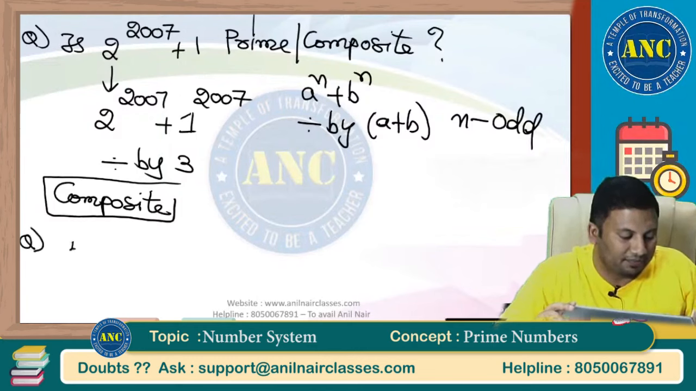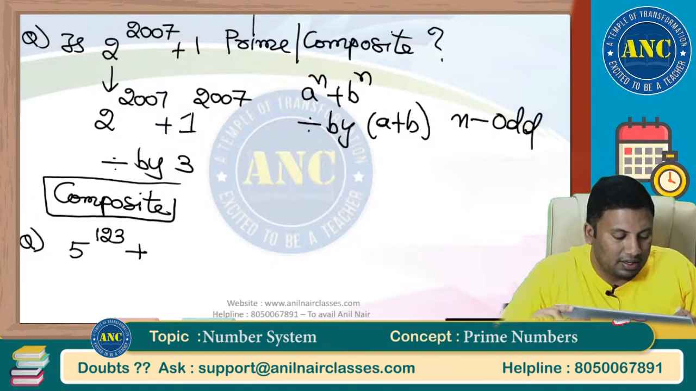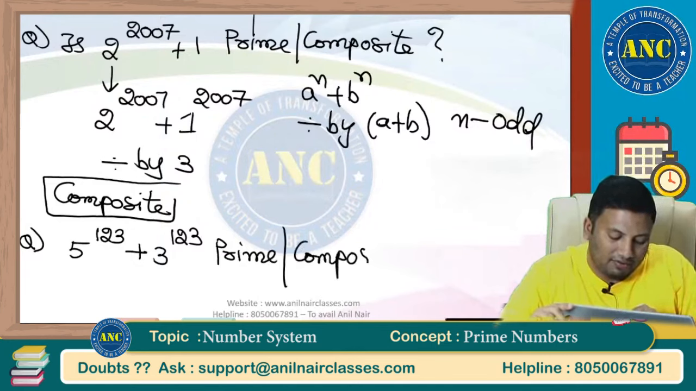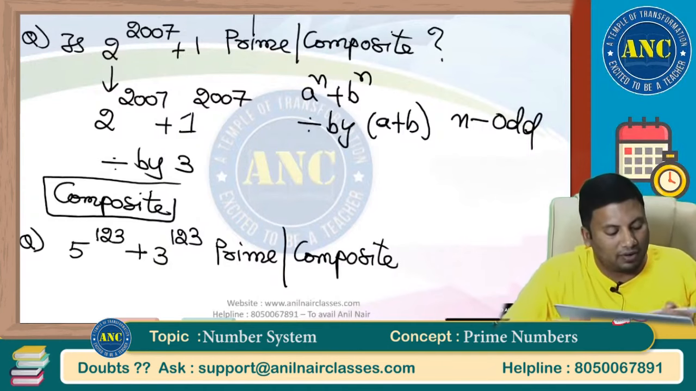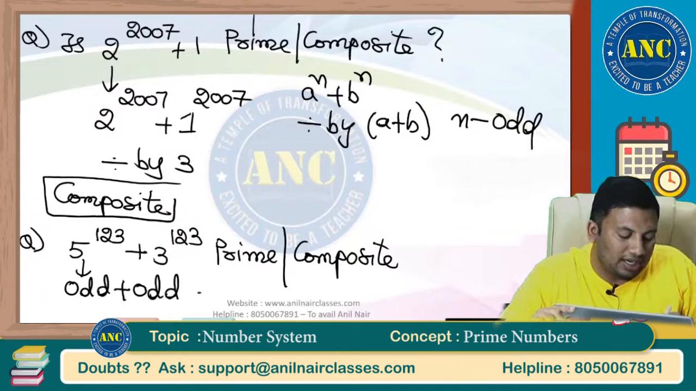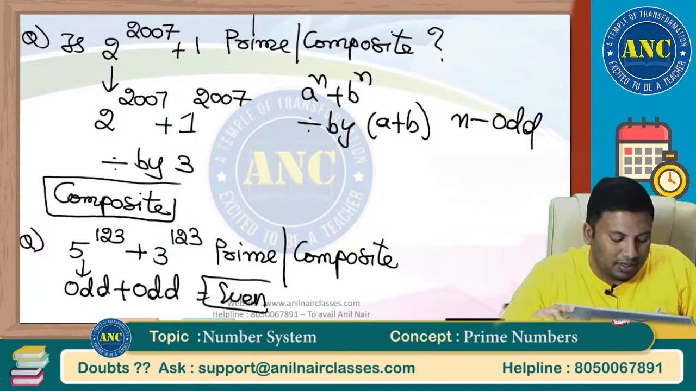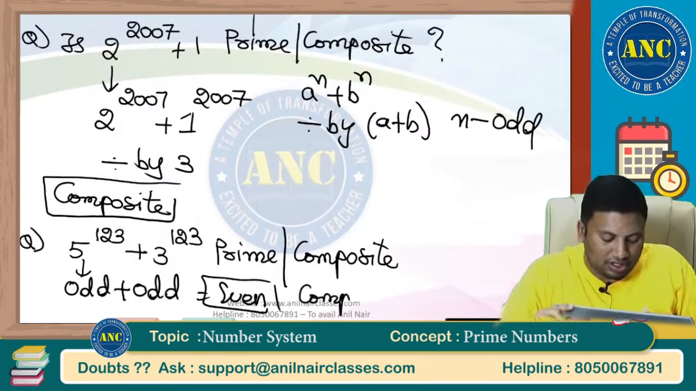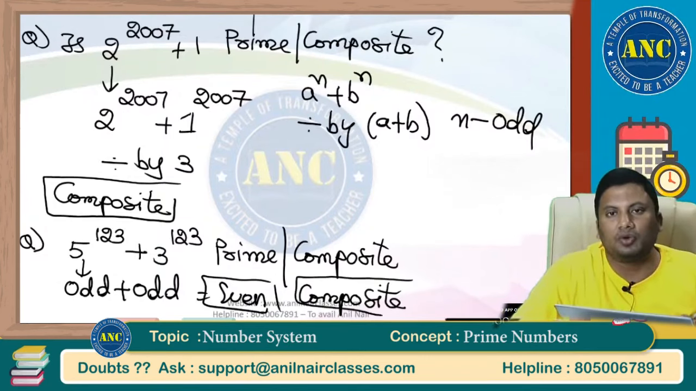Suppose it is 5 power 123 plus 3 power 123. This can also be done very easily by using rule number 1. 5 is an odd number, 3 is an odd number. Odd plus odd is an even number. There is no even number other than 2 which is a prime number. So, the answer for this question is composite. Even in powers also you can use this logic.